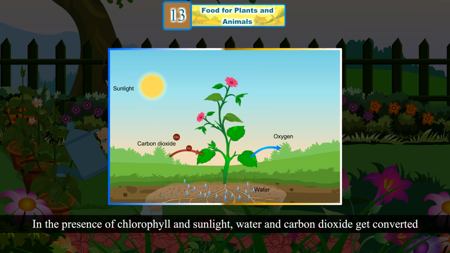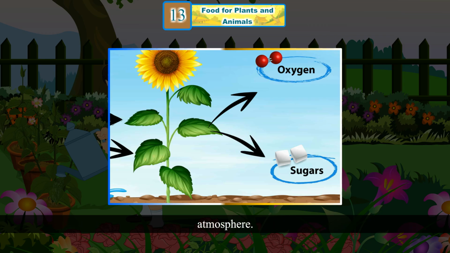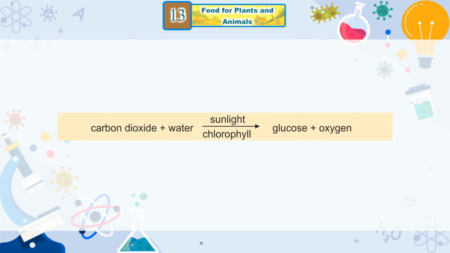In the presence of chlorophyll and sunlight, water and carbon dioxide get converted into a sugar called glucose, and oxygen gas that releases gets mixed into the atmosphere. Carbon dioxide plus water, in sunlight and chlorophyll, gives glucose plus oxygen.